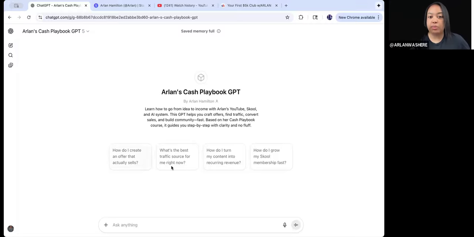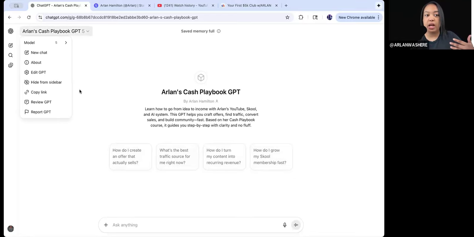So it even comes with these 4 prompts, and it says learn how to go from idea to income, right? So these 4 prompts that it starts with, you can click on any one of them and you'll get going. Depending on whether you have a free version of ChatGPT or a paid version, it works for all of those. So it can be free for you, and you can toggle the type of GPT that you're using.